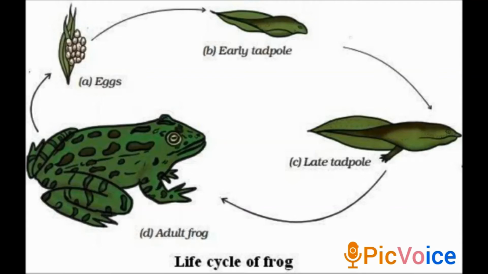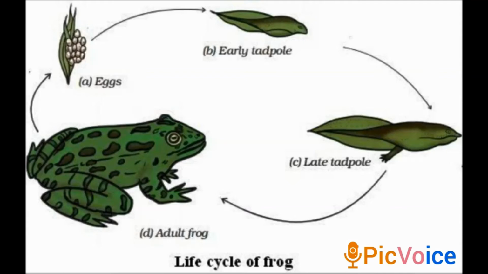Here we have taken the example of silkworm as well as frog. We did a comparison for clarification.